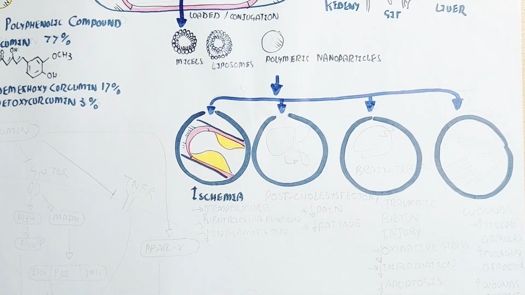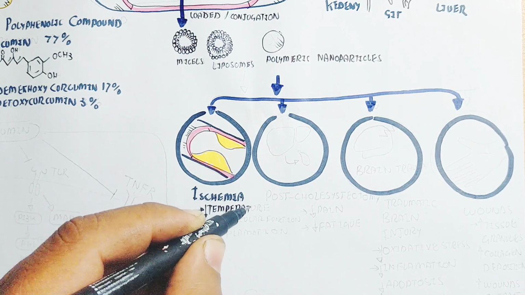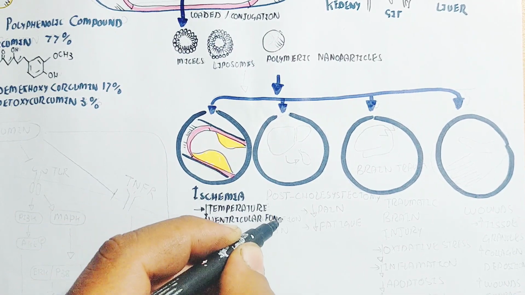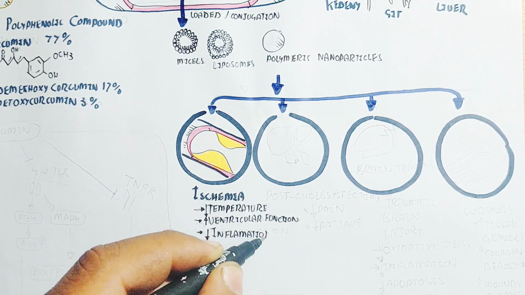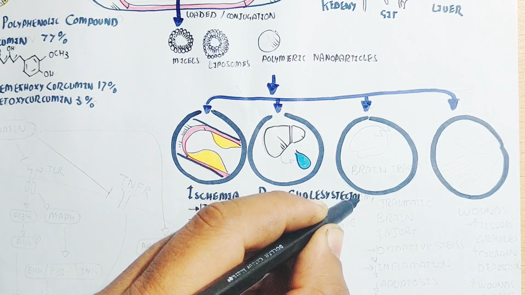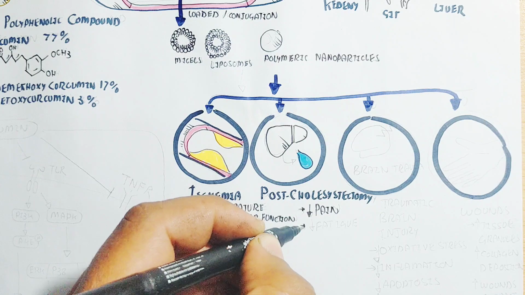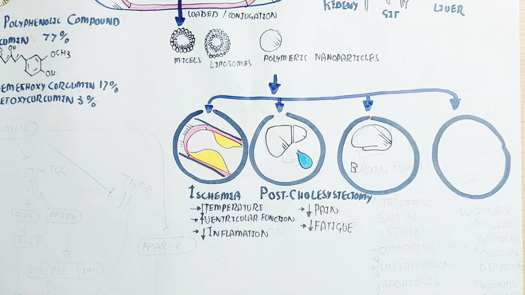Let's understand about ischemia. Ischemia is basically decreased temperature, and improved ventricular function and decreased inflammation will lead to prevention of ischemia. Post cholecystectomy, basically after the removal of the gallbladder for some reason, curcumin will lead to decreased pain and decreased fatigue.